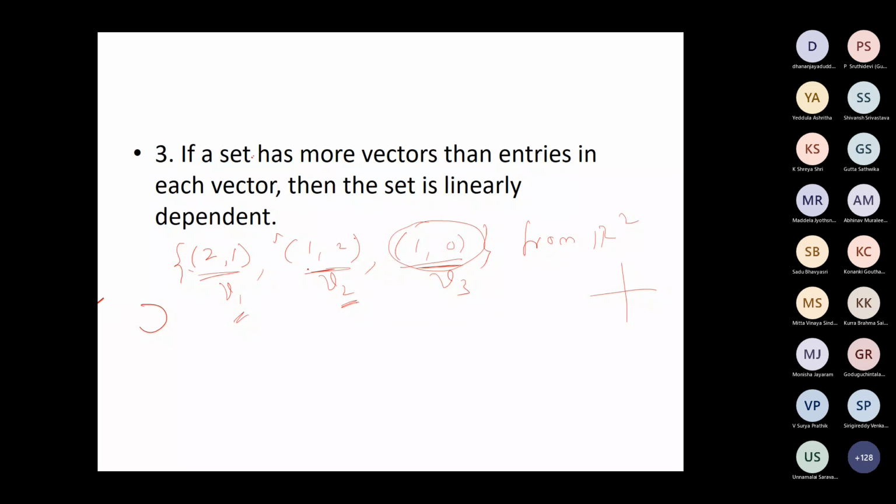Clear? So if you take more than 2 vectors from R2, then they will be linearly dependent. Similarly, more than 3 vectors from R3, what will happen? Linearly dependent system.